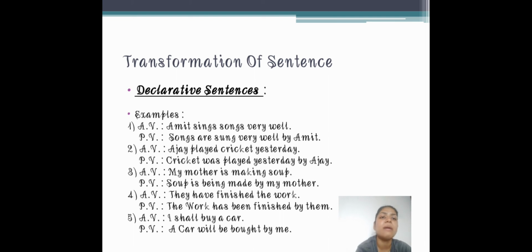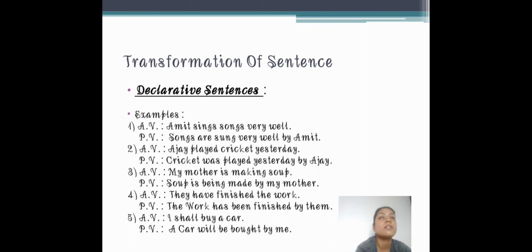Now the third one, my mother is making soup. Making, ing means continuous tense, and is means it is a present continuous sentence. Now my mother is subject, making is verb, and soup is object.